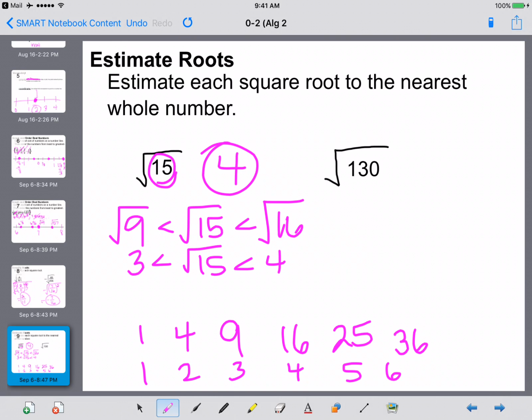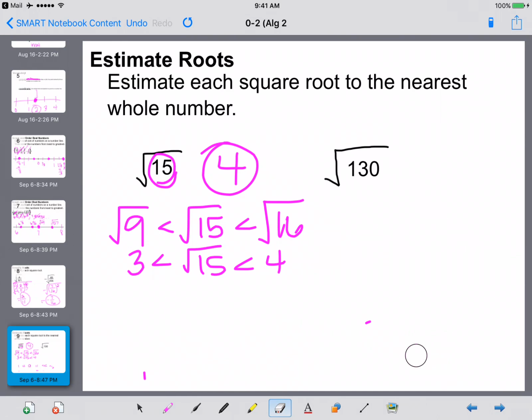Okay, and then 130 over here. For some reason, I always remember that 11 squared is 121. That's just something that has always stuck in my head. So then I'm going to go, okay, let's figure out some numbers around that, because 130 is pretty close to 121. So I'm going to go 12 squared equals 144.